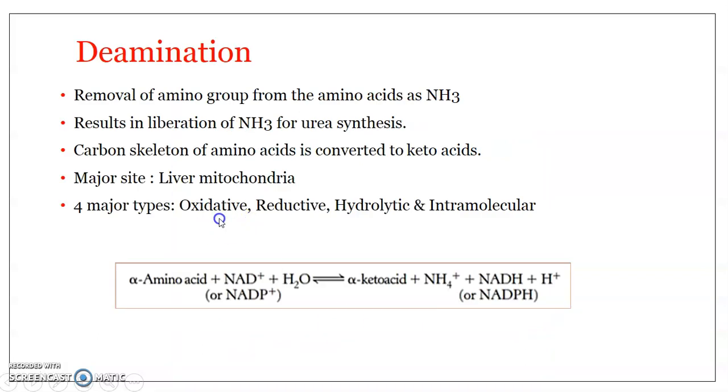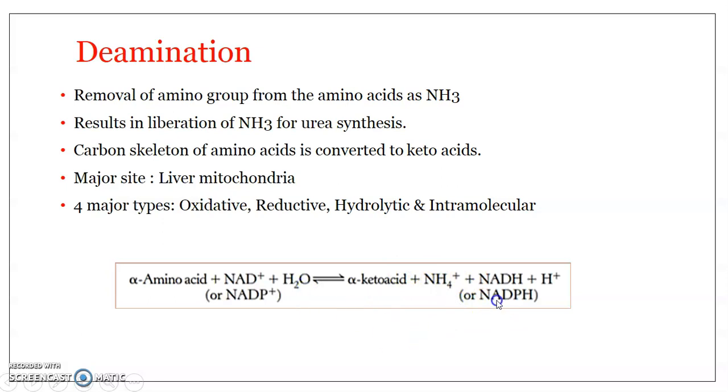When we speak about oxidative deamination, it involves the use of NAD plus. As already mentioned, it is an oxidation, right? So here NAD plus is the oxidizing agent, and the amino acid gets converted to a keto acid with the reduction of NAD plus to NADH, and ammonia is released. So the alpha amino acid gets converted to a keto acid, NAD gets converted to NADH, and ammonia is liberated.